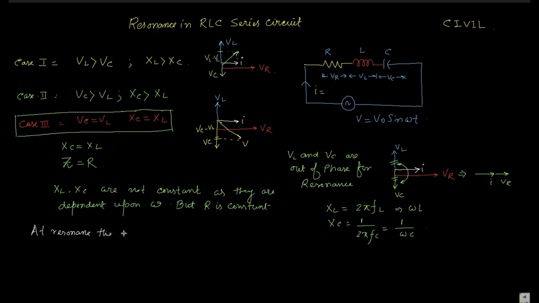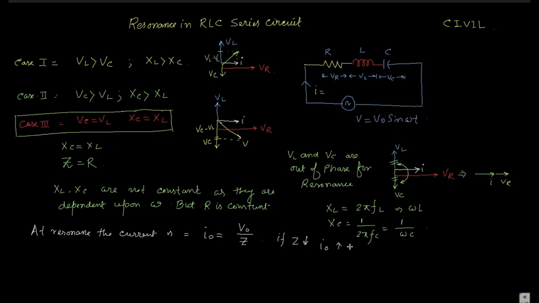The current I naught is maximum, equal to V naught by Z, and if Z is minimum then I naught becomes maximum. Our purpose is to get the maximum current, and if we get the maximum current, only in that condition can we get the maximum power, and always we are going for the power dissipated through the resistance.